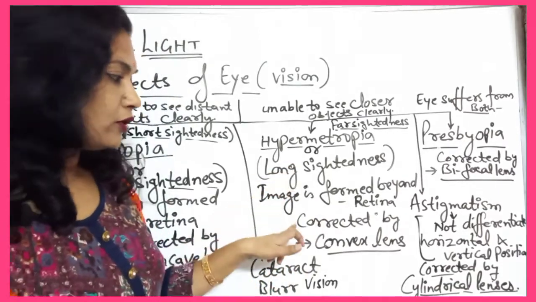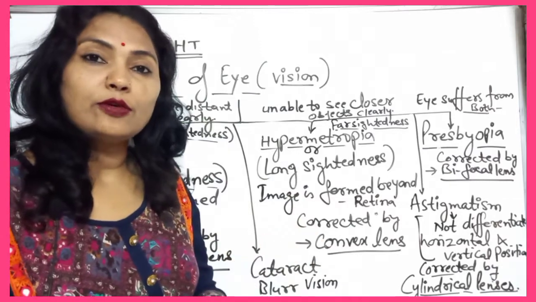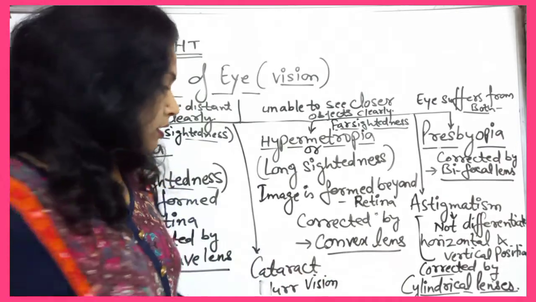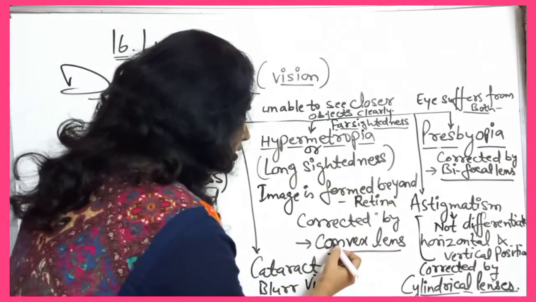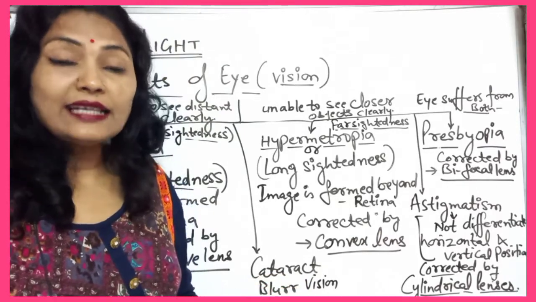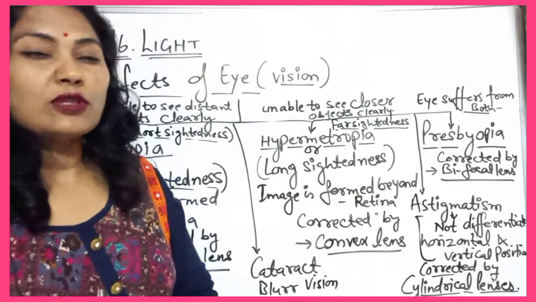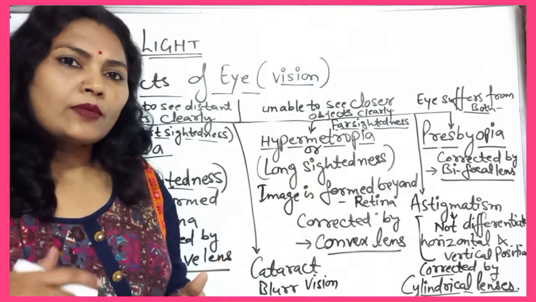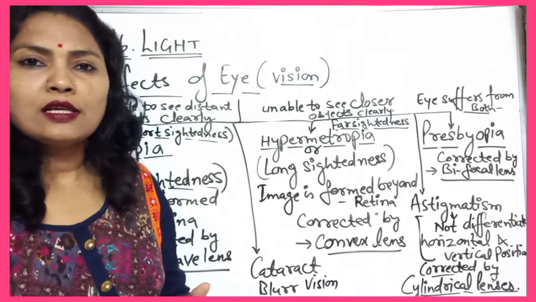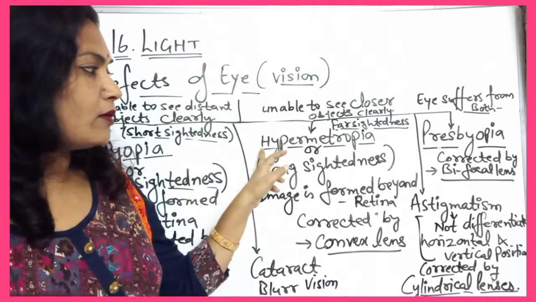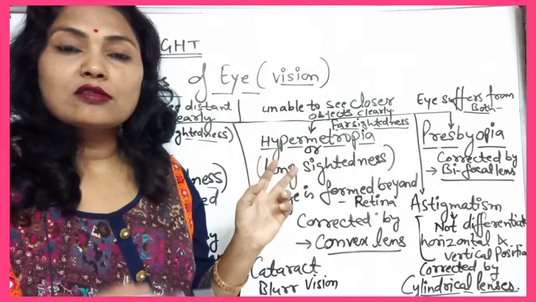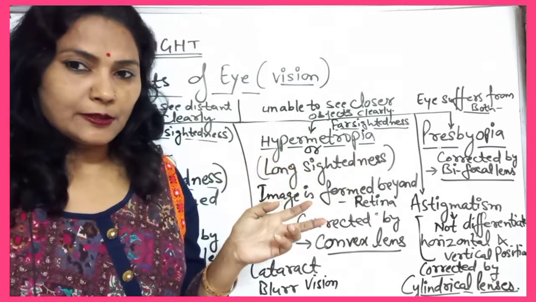The image is formed beyond the retina, and it will be corrected by using the convex lens. Now here we can just use it, or we can correct it by using the convex lens. That is taking place during the above 40 or above 30 age. Most probably above 40 age or old age, the persons are suffering from hypermetropia, that is long sightedness, or it is also known as far sightedness.